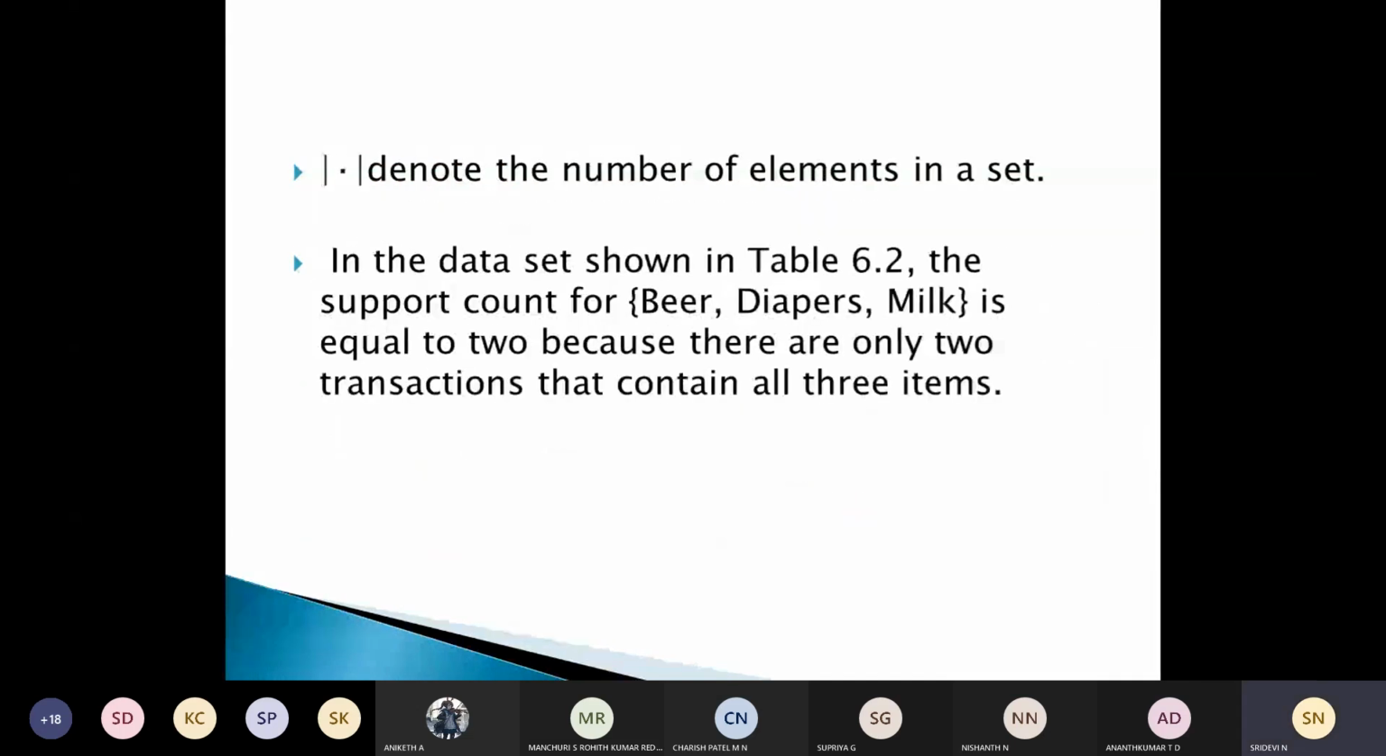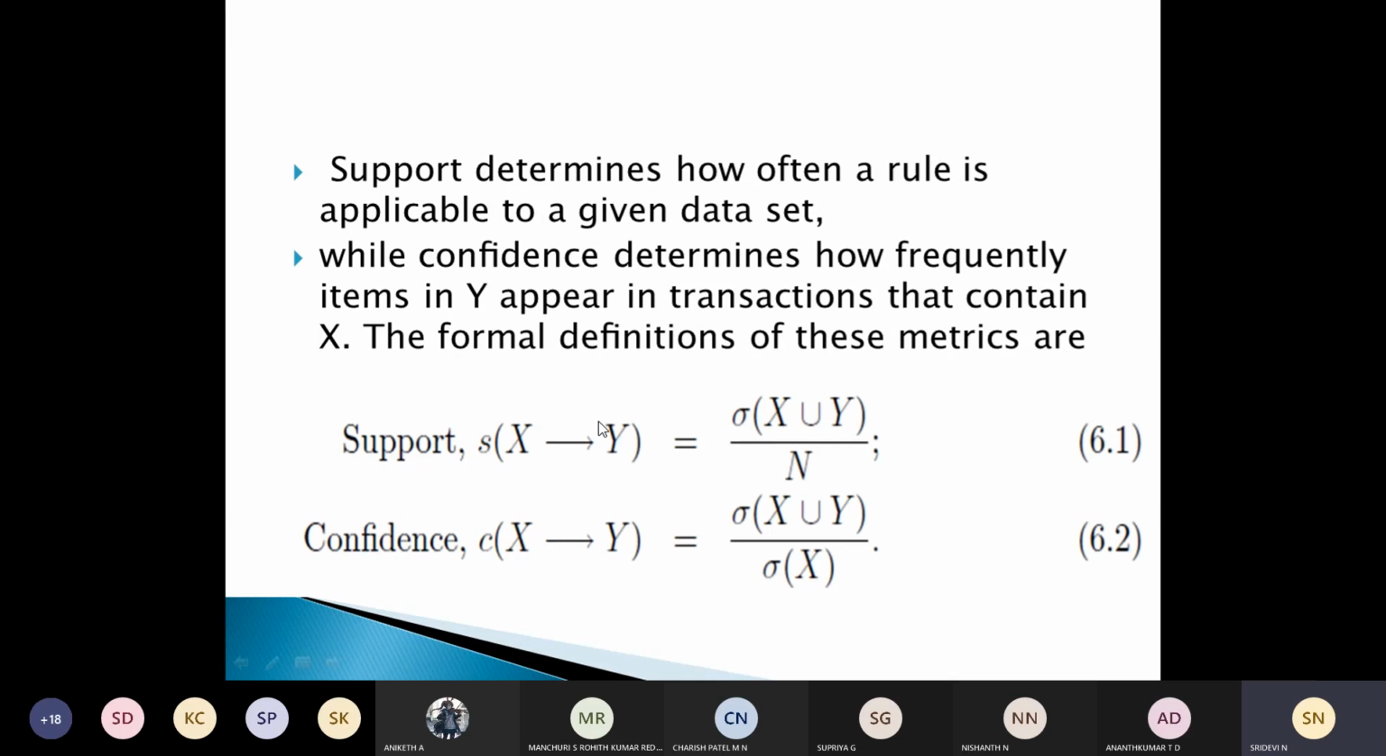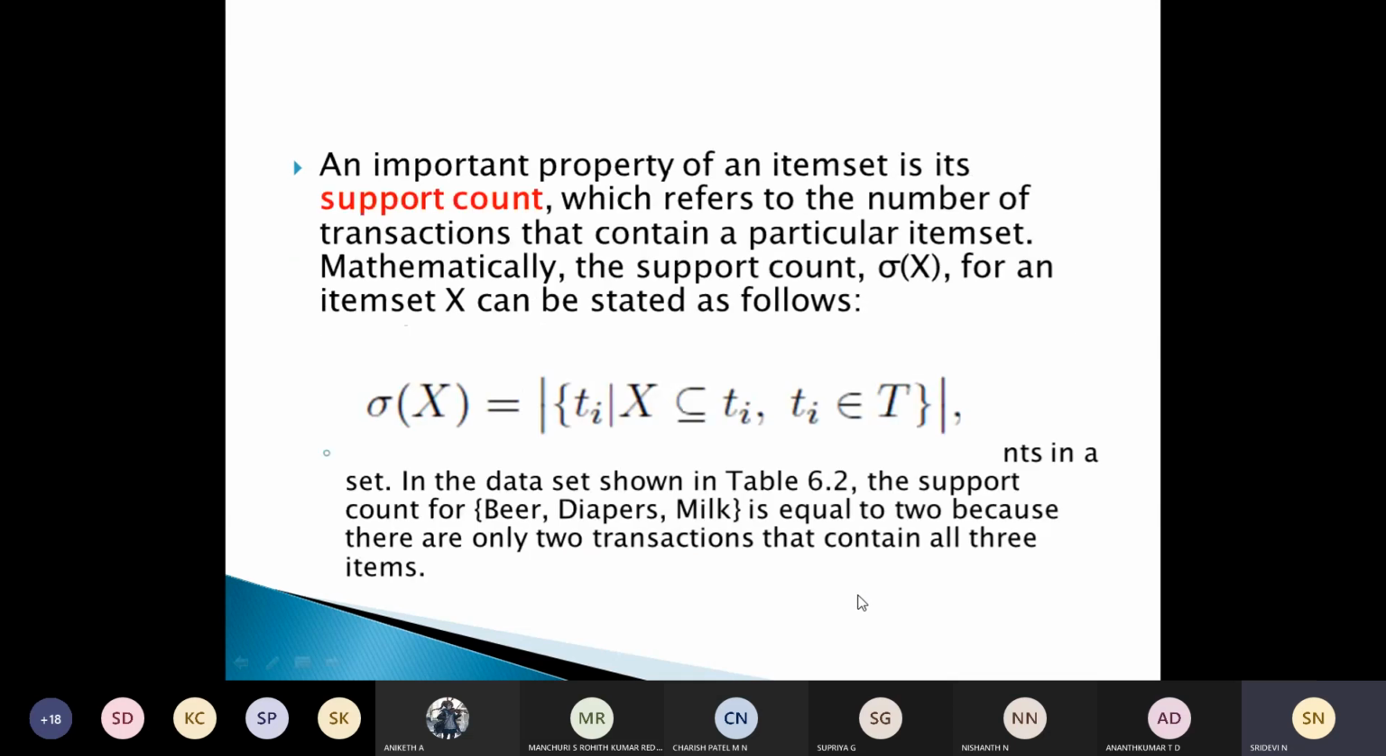So we have this rule also shown here. Association rule: an implication expression of the form X implies Y, where X and Y are disjoint item sets. The strength of an association rule is measured in terms of its support and confidence. Support defines how often a rule is applicable to a given data set. So we'll discuss these things. Right now we'll stop here with support count.